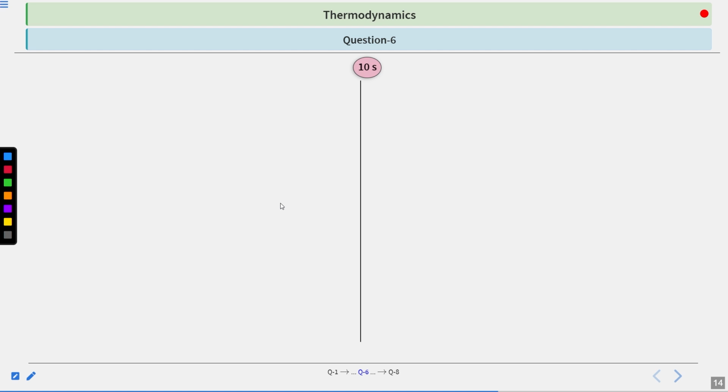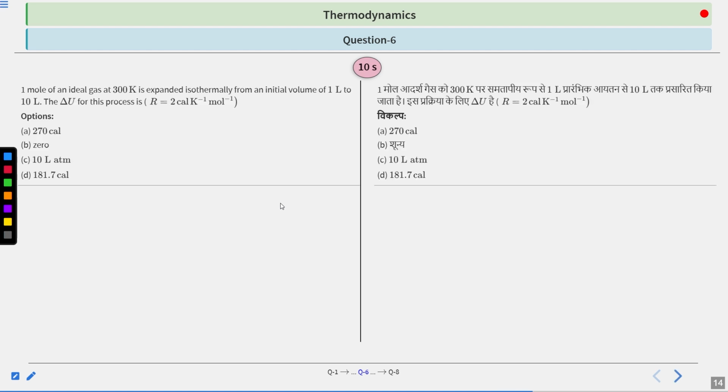Okay. Now moving on to the next question. Question number 6 says that 1 mole of an ideal gas at 300 Kelvin is expanded isothermally from initial volume 1 liter to final volume 10 liter. The delta U for the process is, R is equal to 2 calorie per Kelvin per mole. Options are A 270 calories, B 0, C 10 liter atm, D 181.7 calories.